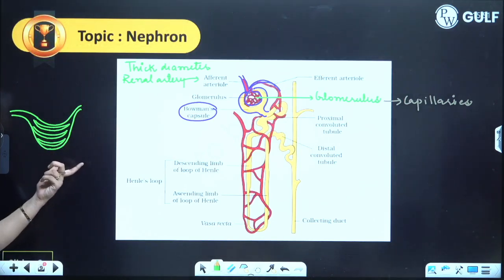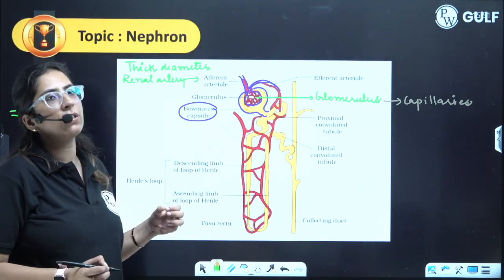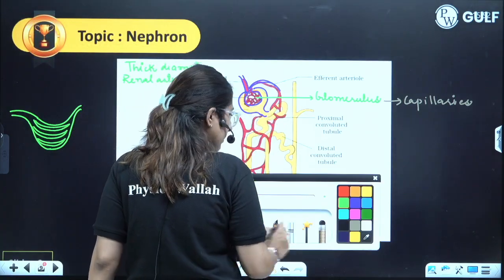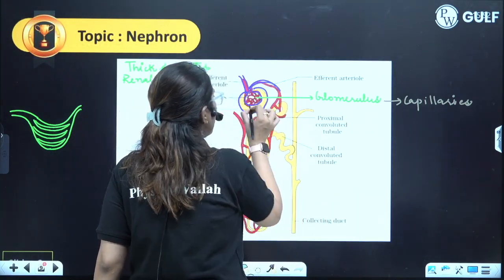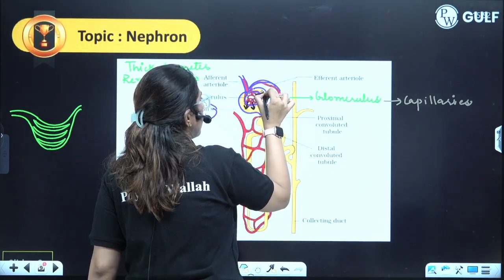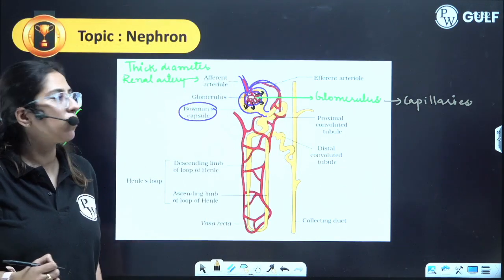This is termed as the glomerulus. So, glomerulus increases the surface area for the filtration to occur. Now, here the Bowman capsule is present. And this Bowman capsule helps in the filtration. Here the ultrafiltration happens over here. Right? Ultrafiltration happens over here.